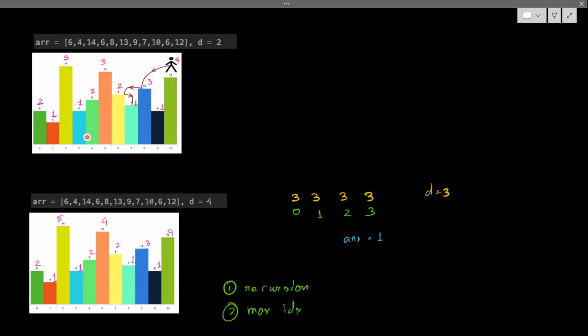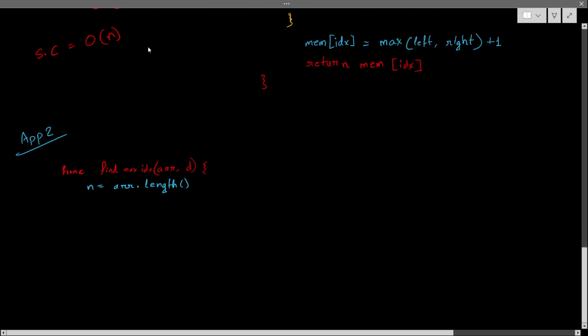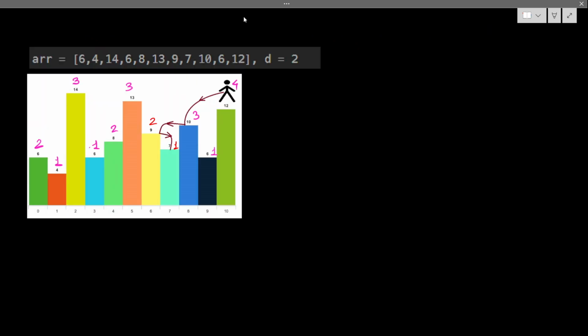Correct? So if I take this example array, let me explain it fast, just a minute. I have to sort these things first. You see how sorting could help us. So this 4 will come first. If I sort, the first thing is the value, second is the index.